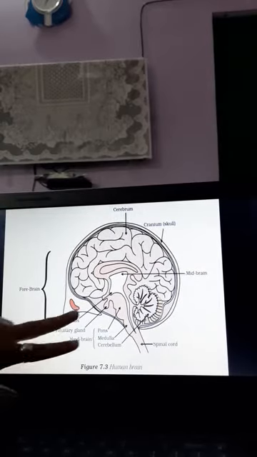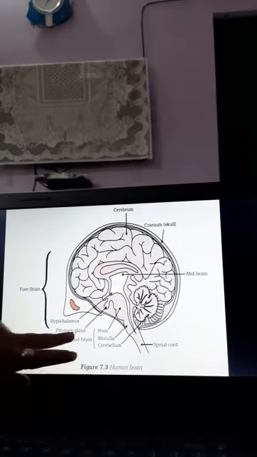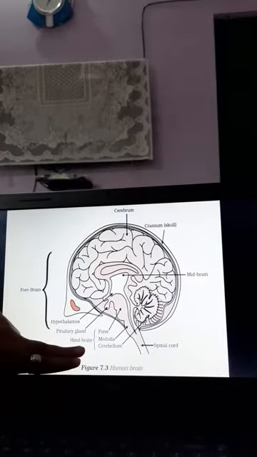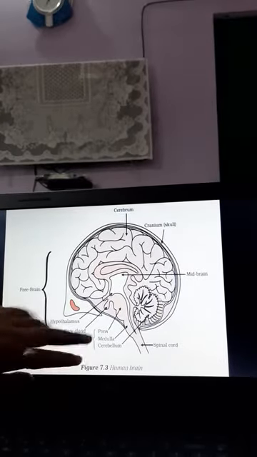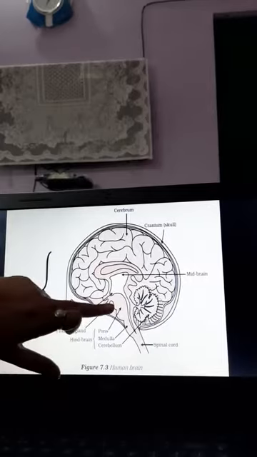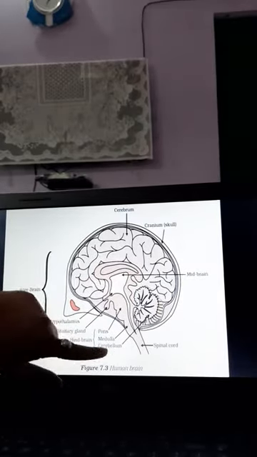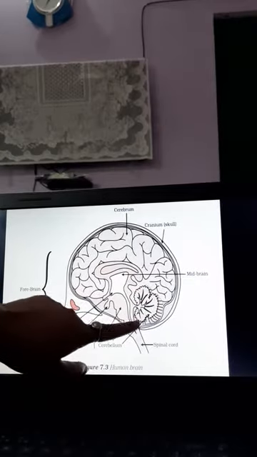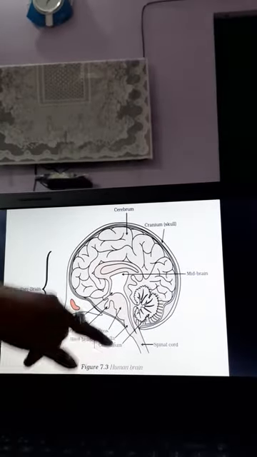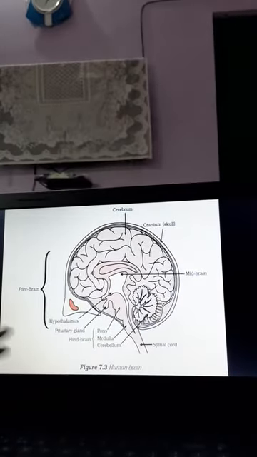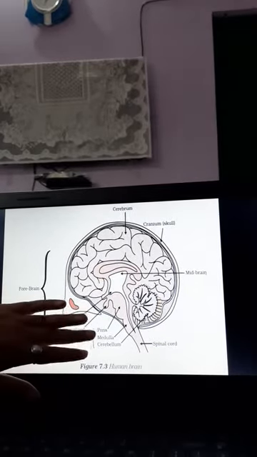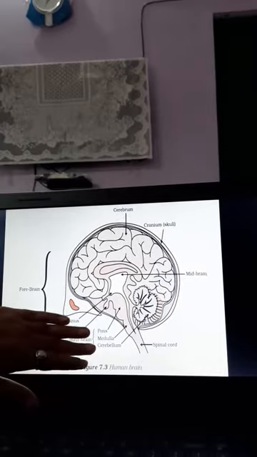Now it has the hypothalamus and pituitary gland somewhere over here, and now comes the hindbrain. The hindbrain has three parts: pons, medulla, and cerebellum. You can see this umbrella flower kind of thing. This is the cerebellum. So what does the hindbrain constitute? The hindbrain constitutes pons, medulla, and cerebellum.